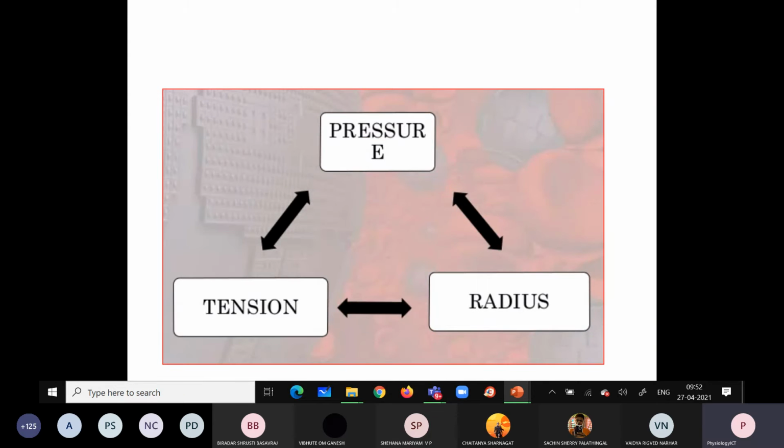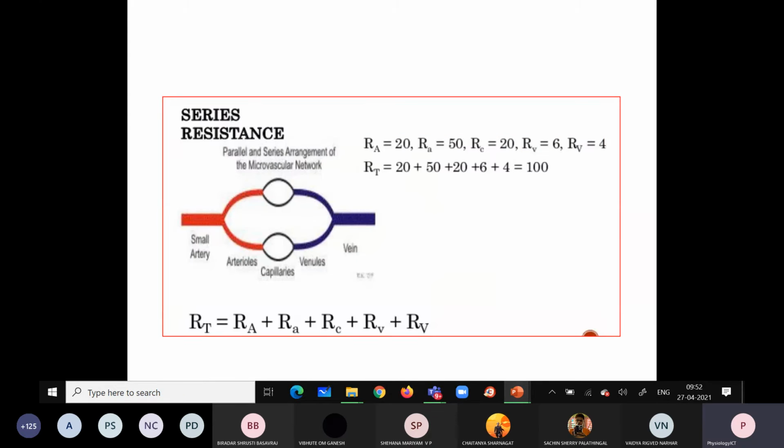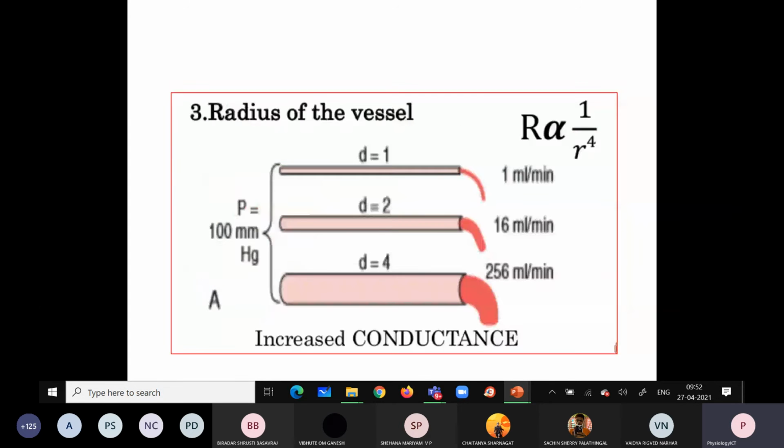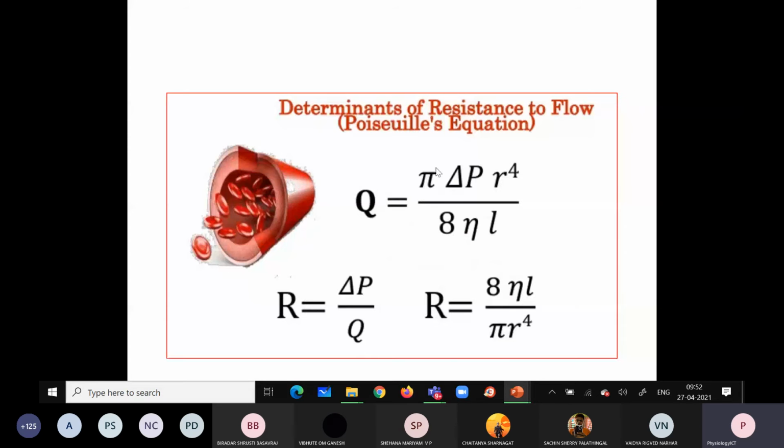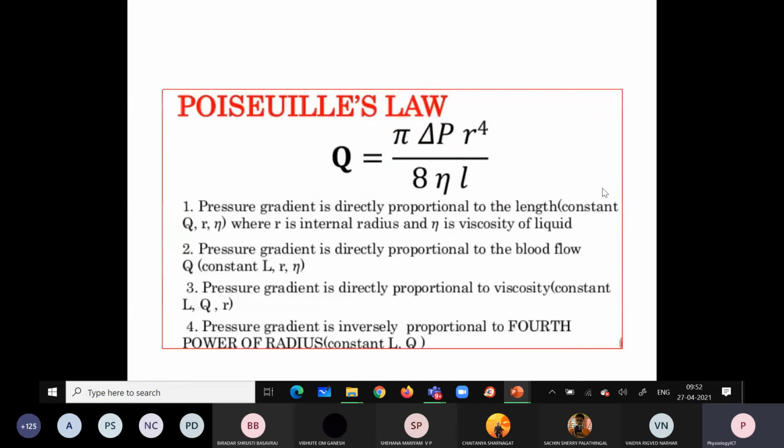So this is how the Hagen-Poiseuille law states the relationship between the pressure gradient, the radius, the viscosity and the length. So this resistance is determined by viscosity, length and the radius. I hope you understood this concept.